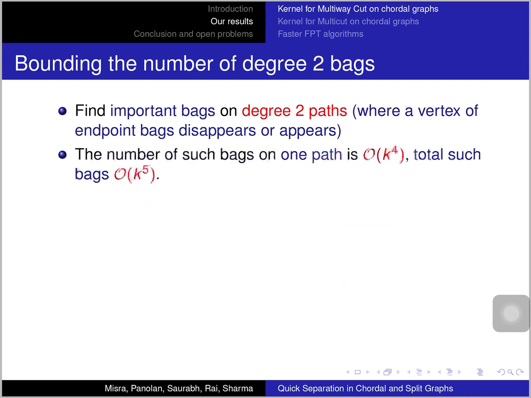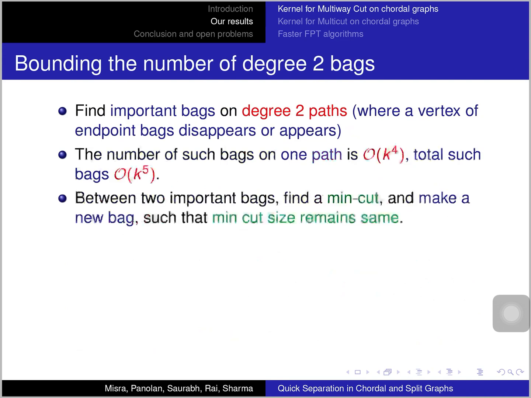And the number of such bags on the path is at most k to the 4, because a vertex can appear or disappear on this path only once. And the size of the endpoint bags is bounded by k to the 4. And the number of such paths is k, so the total such bags are k to the 5.